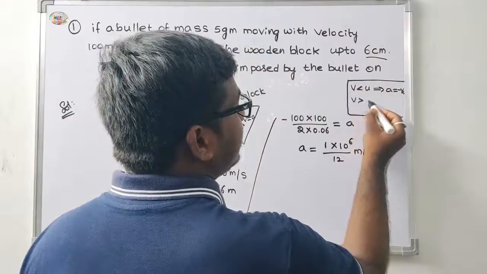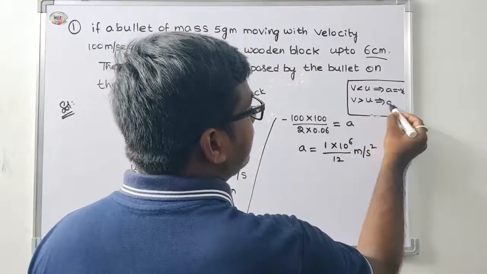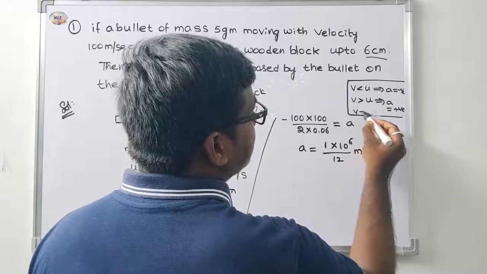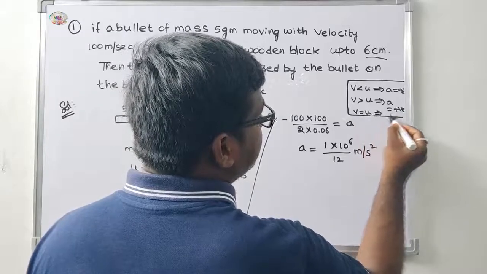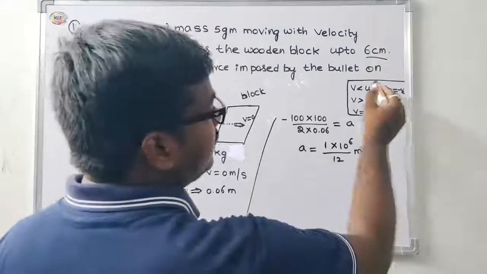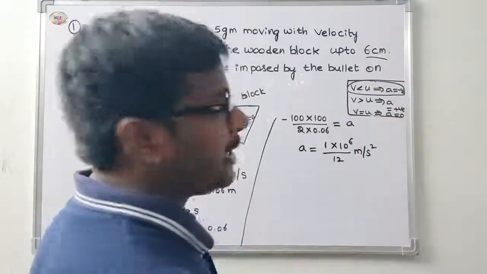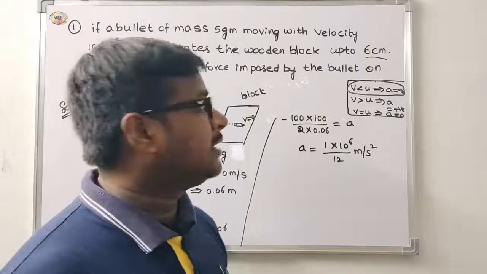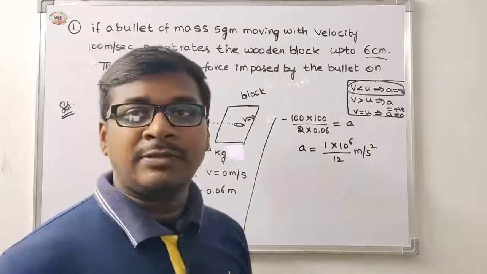Final velocity greater than initial velocity, acceleration will be positive. Final velocity equal to initial velocity, then acceleration is equal to 0. In this problem the first condition is applicable: final velocity less than initial velocity, then acceleration is negative, that is the retardation.